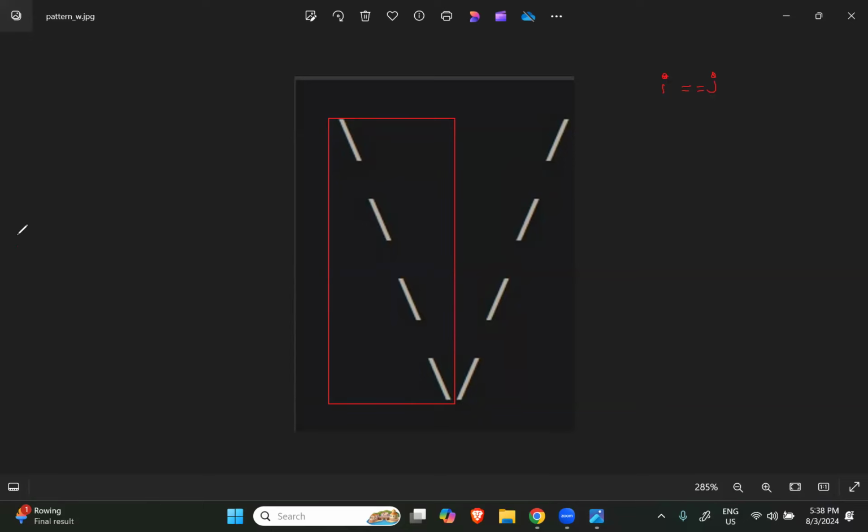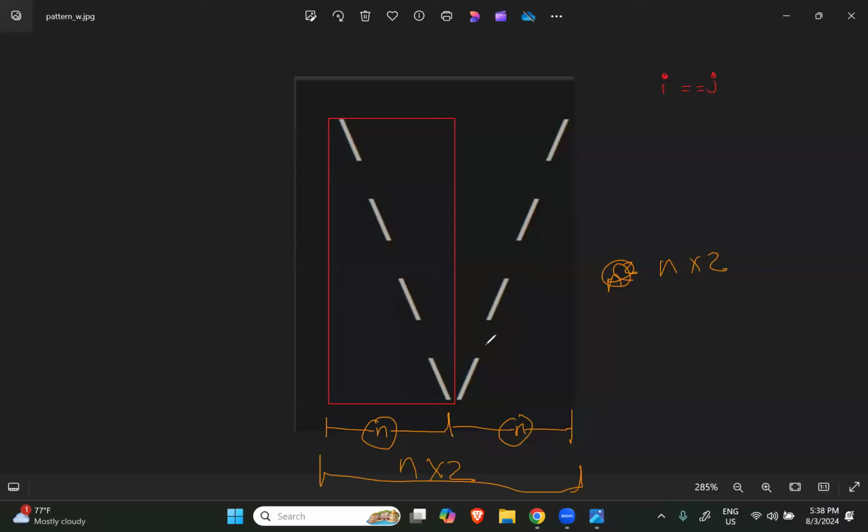So if I say this part is N and this is the twice length N. So what could be my final number then? ये भी N है and this is the same length of it. So can I say it as 2N or N square? Not N square, N into 2. I can write it as N into 2. That will be the overall length, right? N into 2 is the overall length. Correct?